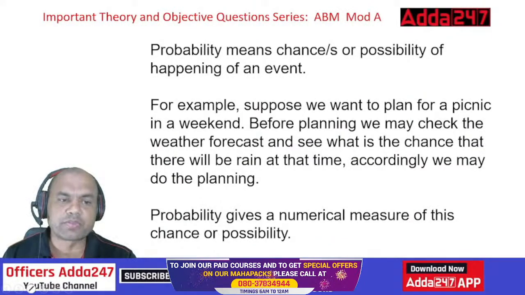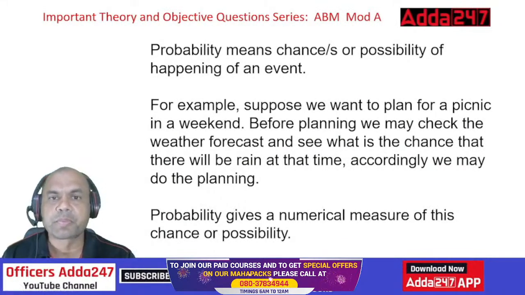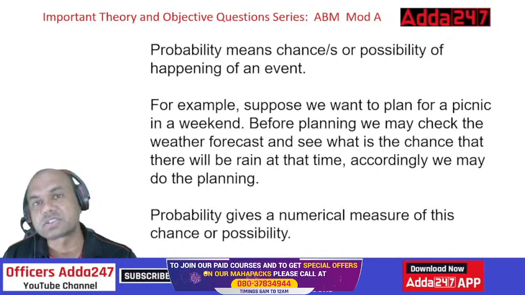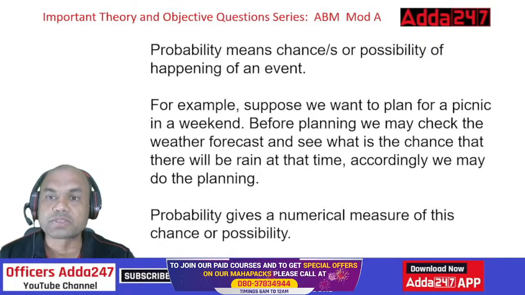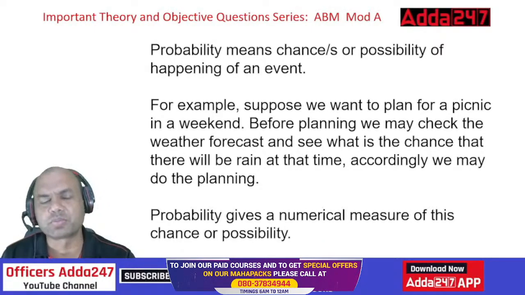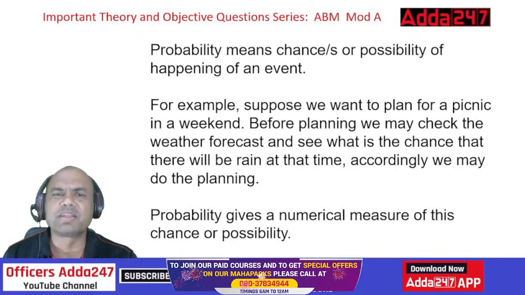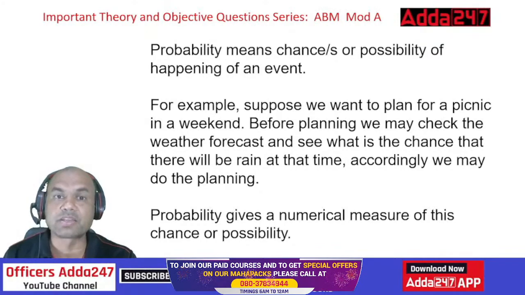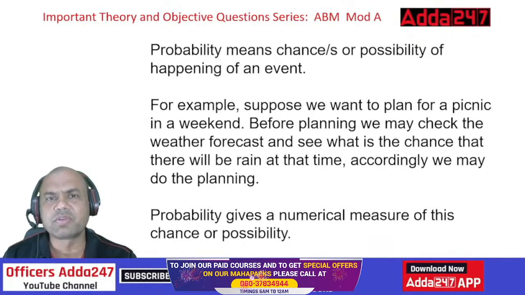So first point is, what is probability? Probability means chances, either a single chance or chances, or possibility of happening an event. So that is probability. Suppose somebody is jumping from the 10th floor of a building. Is there any probability involved in this?